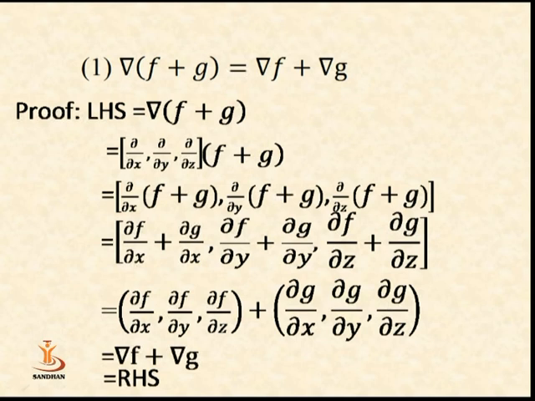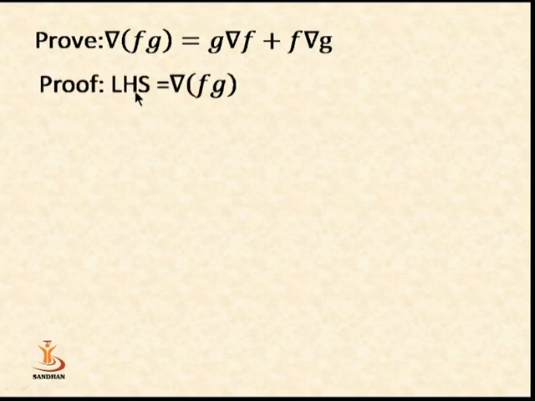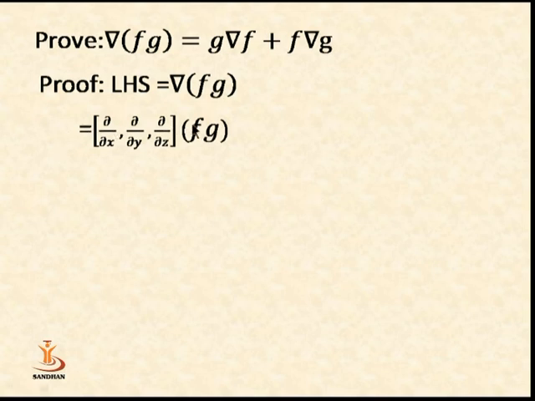Now we prove the other property: del (fg) is equal to g del f plus f del g. Again we write the left hand side, which is del (fg). Again we know that if f and g both are scalar functions, then the product of f and g is again a scalar function. Now we write the definition of del (fg).